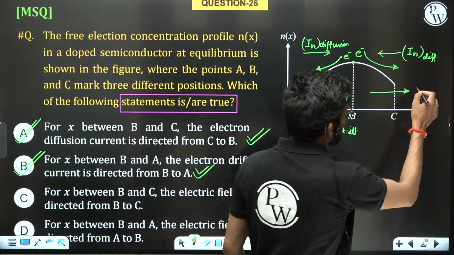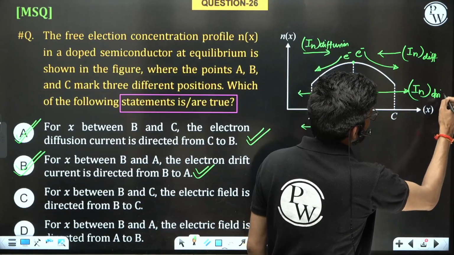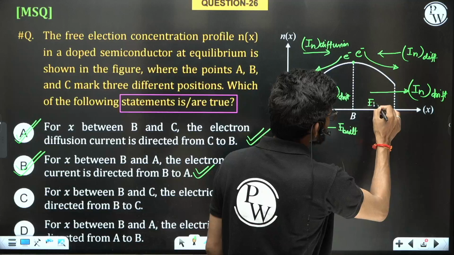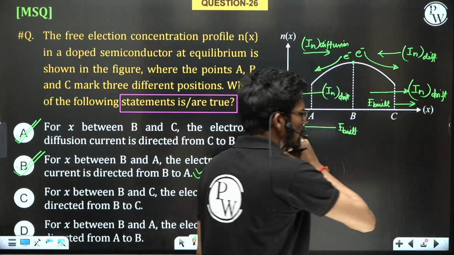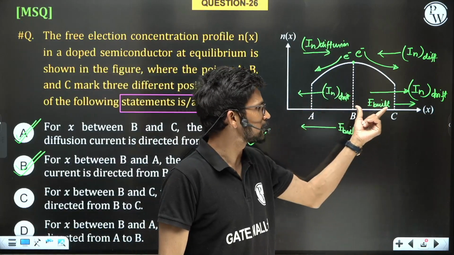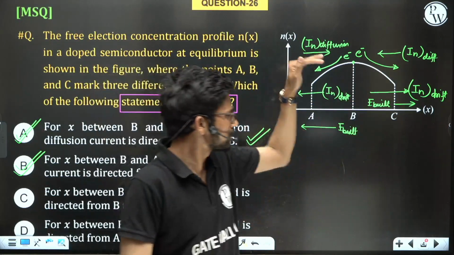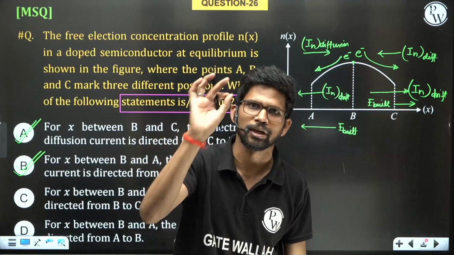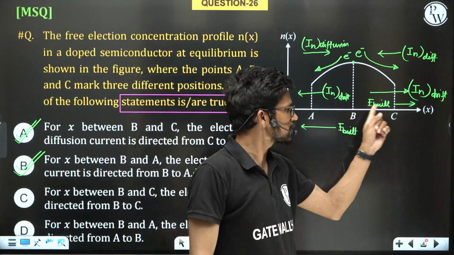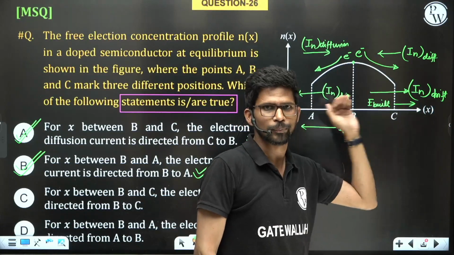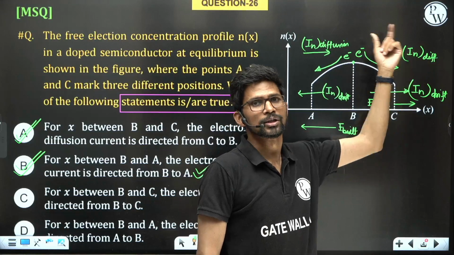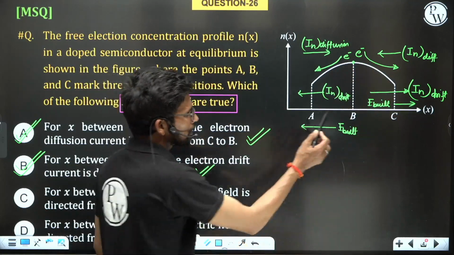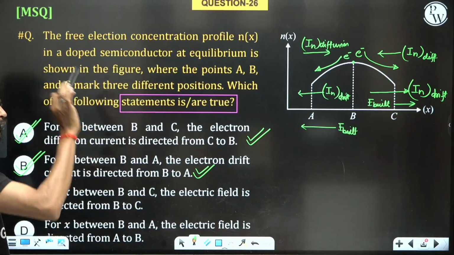So the drift component in the B to C region must be from B to C, and the internal electric field must be directed from B to C. Drift current is always in the direction of the electric field, whether due to electrons or holes. This drift current counters the diffusion current flowing from C to B, and therefore the net current in this region becomes zero.